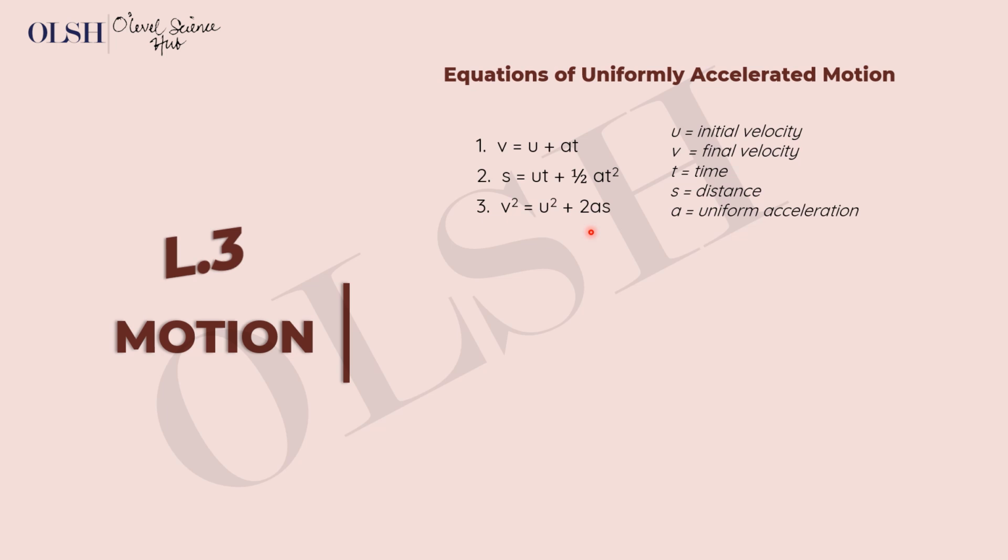That means maybe the object went from 0 meters per second to 2 meters per second in the first 5 minutes. In the next 5 minutes, the object went from 5 meters per second to 10 meters per second. In the next 5 minutes, from 10 meters per second to 15 meters per second. The time intervals were the same, 5 minutes.